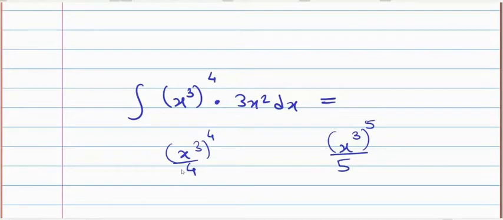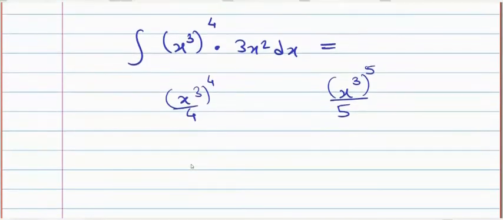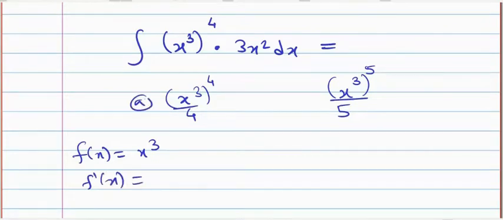So this is of this form, where f of x is x cube and its derivative is 3x square. This is option a, this is option b, so your answer is b. You should understand that f of x is x cube, its derivative is 3x square, so it is available.